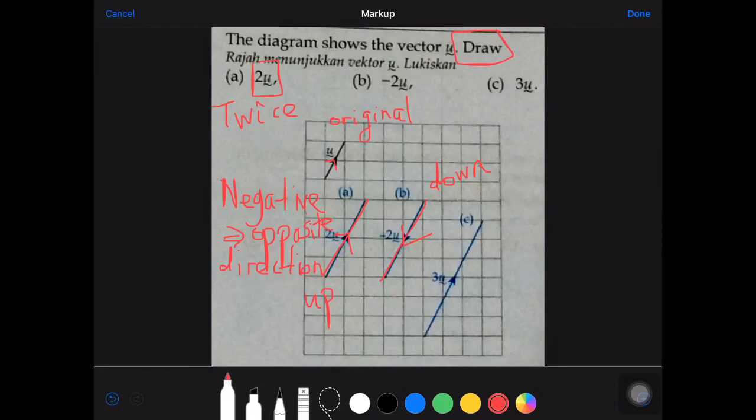Alright, now look at the C part, to draw 3U. Similarly, we're gonna put 3 times the original vector. So you're gonna draw 3 times. Remember, the original is 1, 2, 3. So we're gonna just times 3. So again, 1, 2, and 3. Right, that's how we draw the 3U.